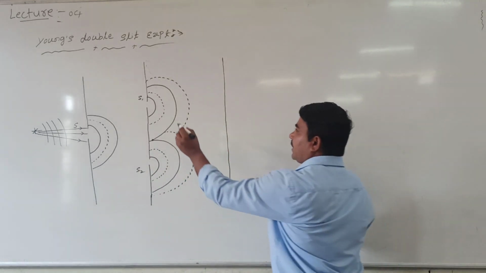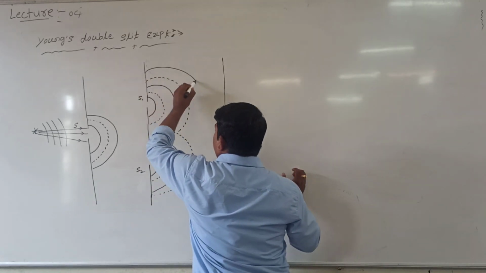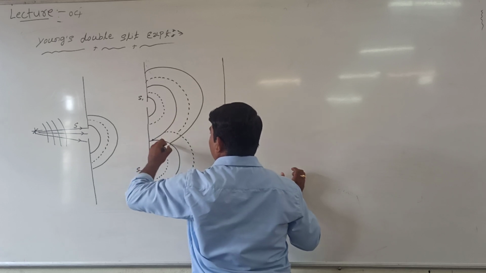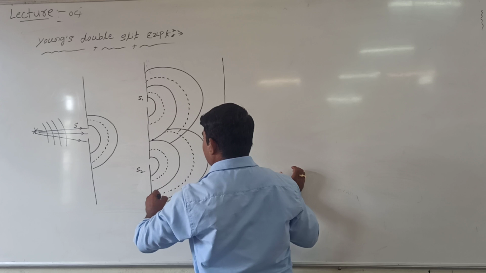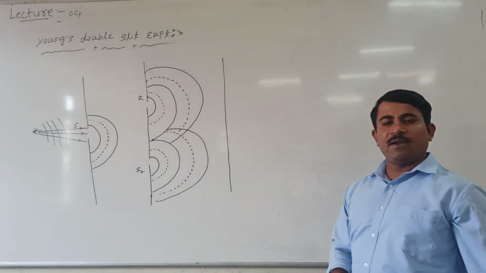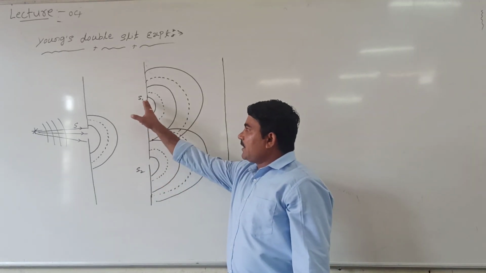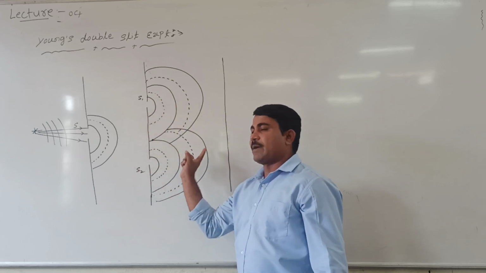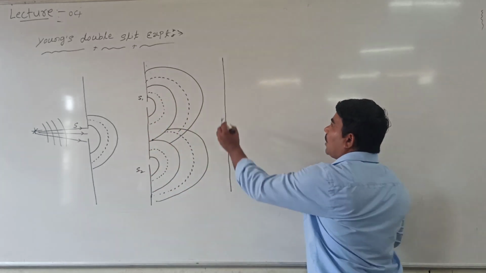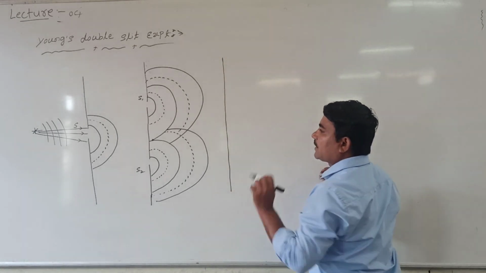Again, see here, one more wavefront will emerge like this. They overlap each other. Again, one more wavefront comes like this. Our wavefronts from S1 and S2 come like this, and they overlap each other. As a result, an interference pattern is observed on the screen.